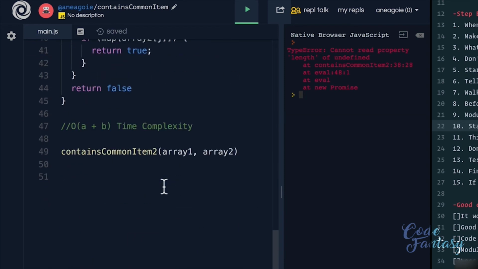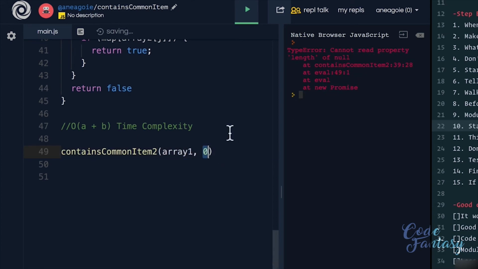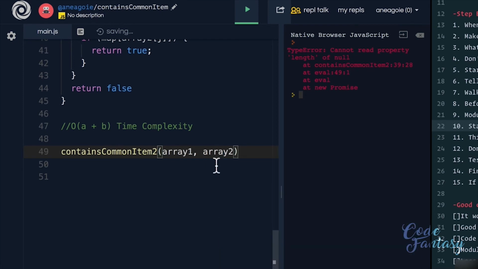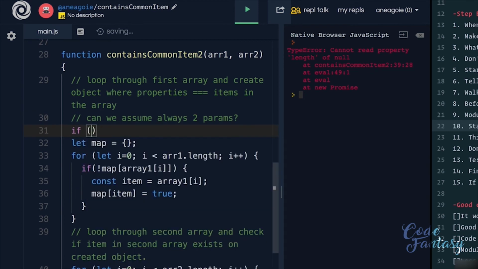What happens if in the second parameter I pass 0? Okay, I still get false. What if I pass null? Oh, I get an error that says I can't read length of null. So you want to start thinking about and maybe discussing with the interviewer how you may break this function and how you may improve it, such as doing checks, such as if statements, to make sure that the inputs you are getting are what you are expecting.